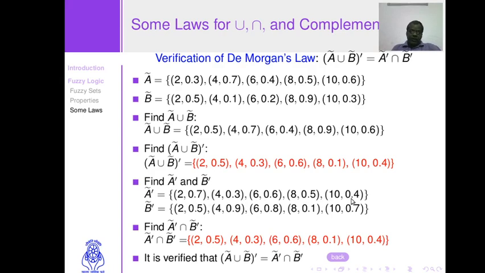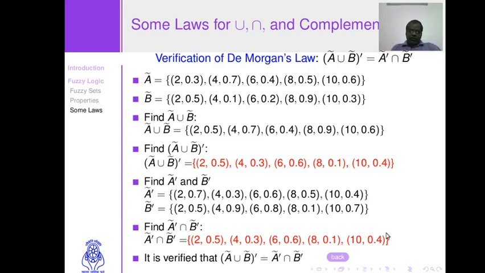We get these values for the complement of fuzzy set A and the complement of fuzzy set B respectively. Now take the intersection of these two complements, and we get the same set as we obtained here. Both the sets are highlighted with red color, and you can observe that both are the same.